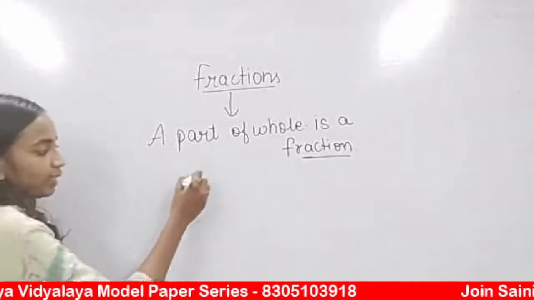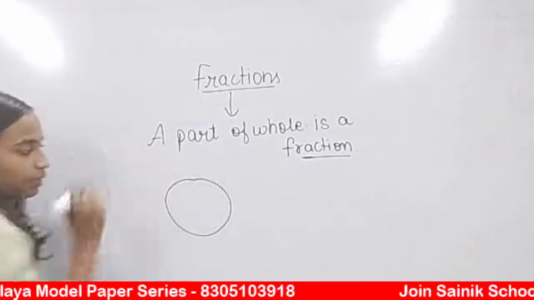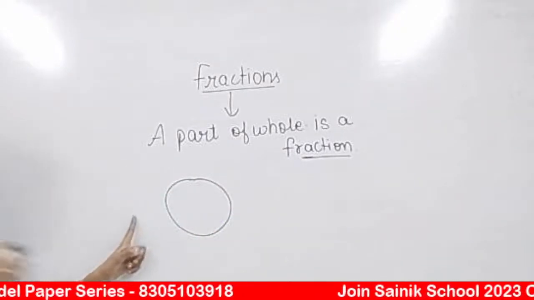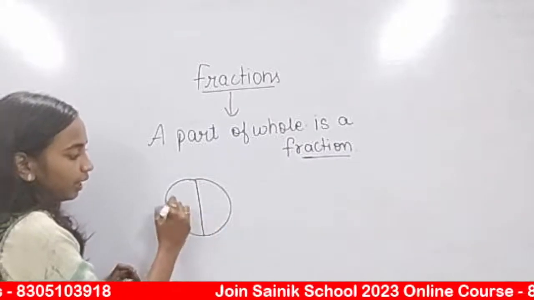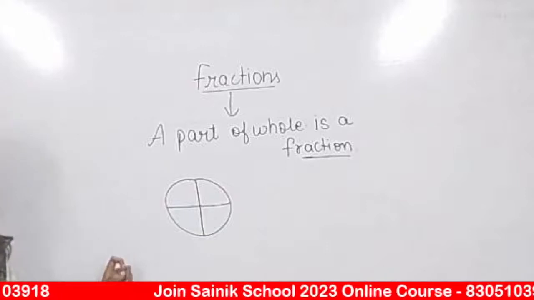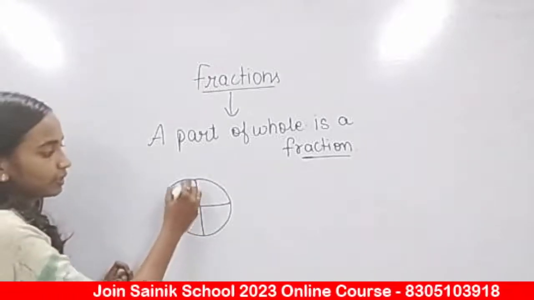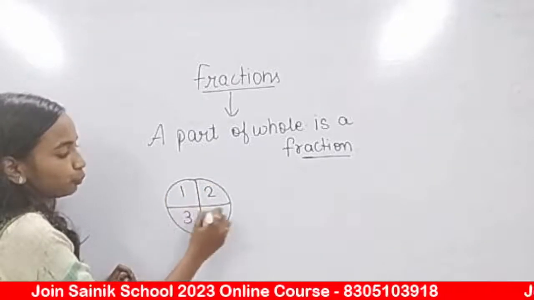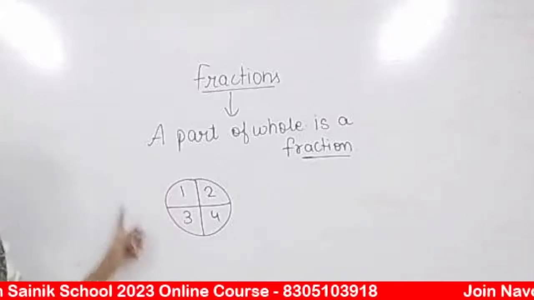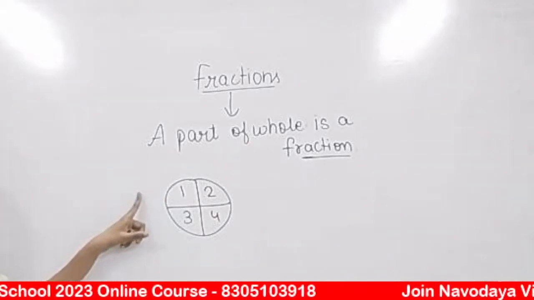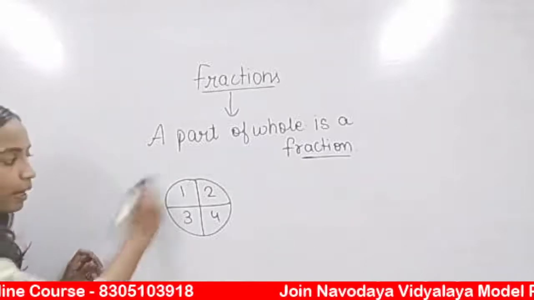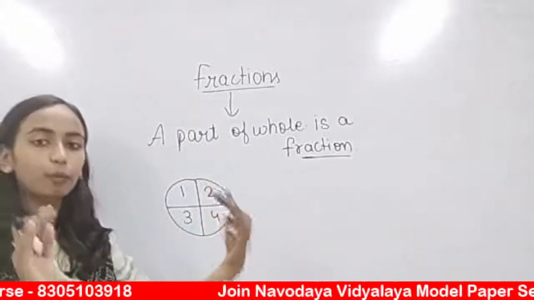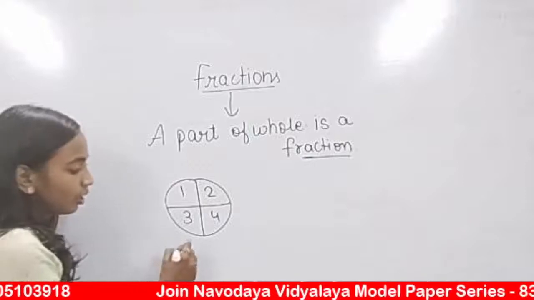So let's understand this with a story. Let's assume this circle is a cake, and I have divided this cake into 4 parts. How many parts are there? 1, 2, 3 and 4. So is this cake a whole cake? Good evening Khushi. This is a whole cake. There are 4 parts in it, but together ये 4 parts मिला के क्या है? This is a whole cake.